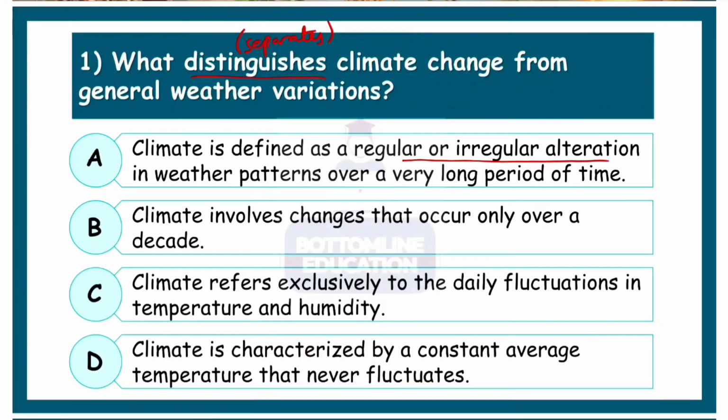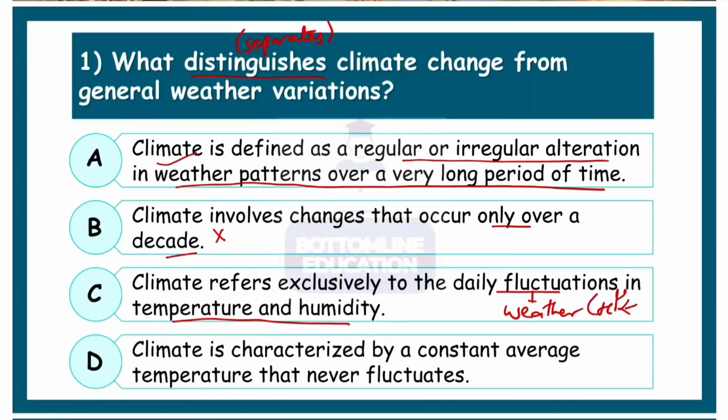Climate is defined as regular or irregular alteration, change in weather patterns over a very long period of time. Yes, that's actually correct. Climate involves changes that occur only over a decade. Quite not. It can be of centuries also. Climate refers exclusively to the daily fluctuation of temperature and humidity. The daily fluctuation is actually not called climate, that's called weather. In Nepali, we call that mausam. And climate we call in Nepali hawa pani, like overall average conditions.